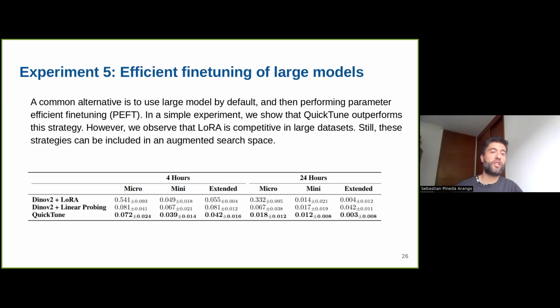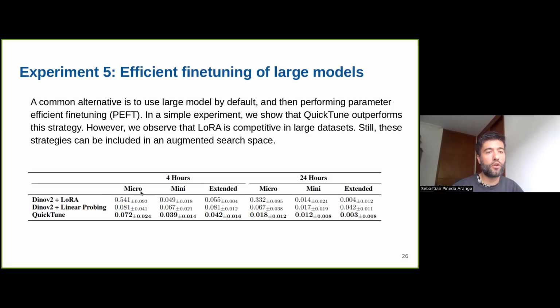But in case a practitioner really thinks that parameter-efficient fine-tuning on a large model is enough, we performed an experiment where we show that QuickTune is still a better strategy. For this experiment, we selected DINOv2 and applied LoRA for updating the hyperparameters. This is efficient because we just need to fine-tune a small set of parameters instead of the whole network. But still, the performance is not matching or outperforming QuickTune.